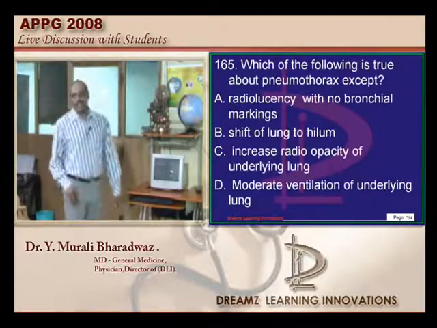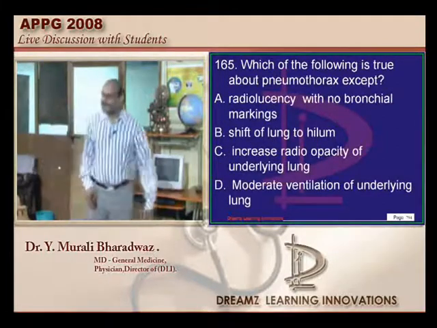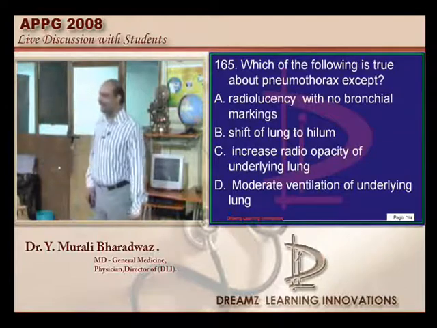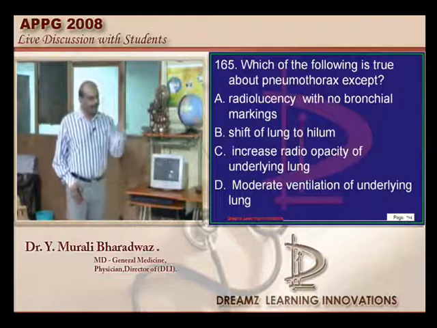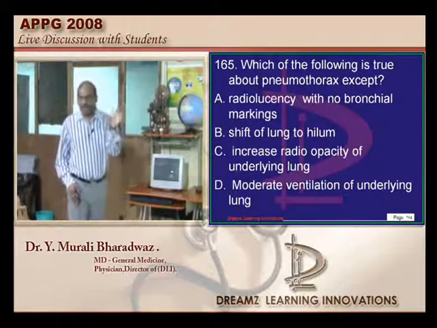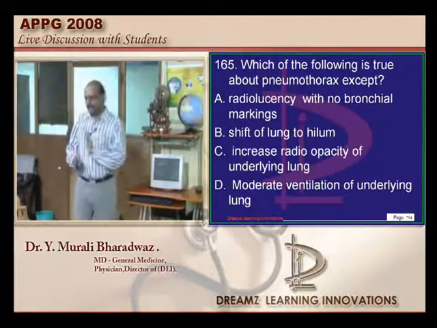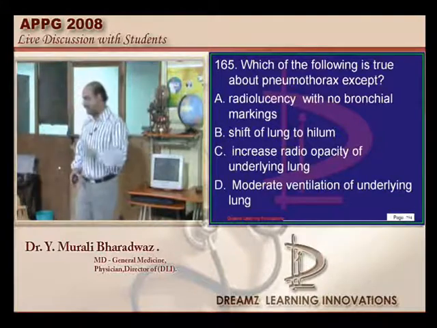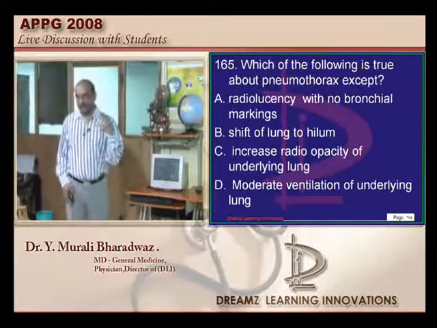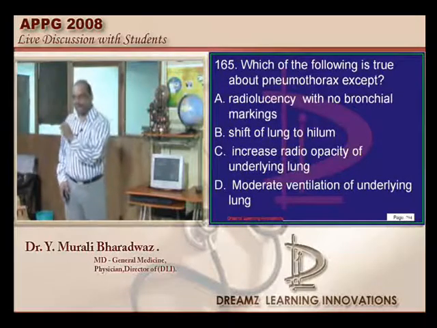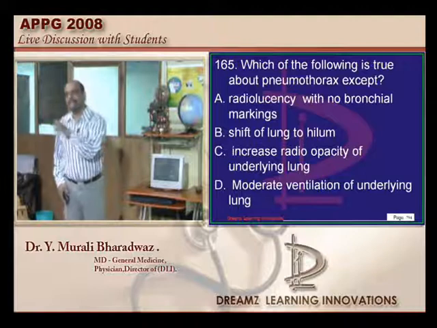Now this is an interesting question. Options are too long, difficult to recall, but let us debate on each of them. There are no bronchial markings with only lucency. That is how the pleura filled with air with a compressed lung looks like if there is a pneumothorax. Then there is a shift of the lung towards the hilum, definitely, just like a balloon which has contracted, it goes towards the hilum.